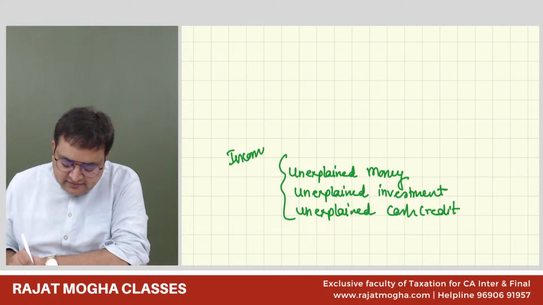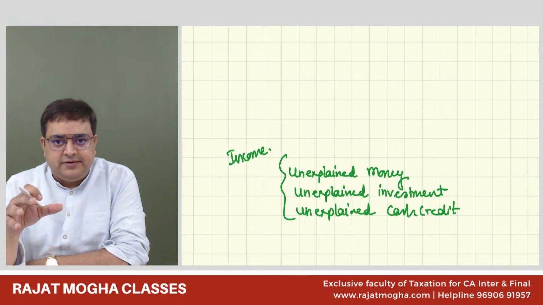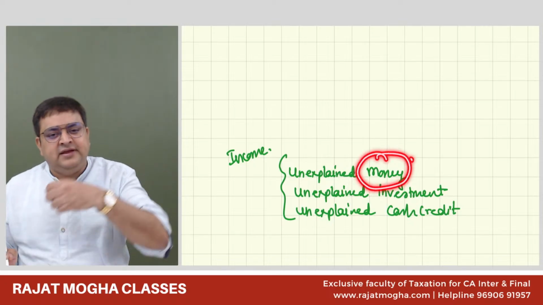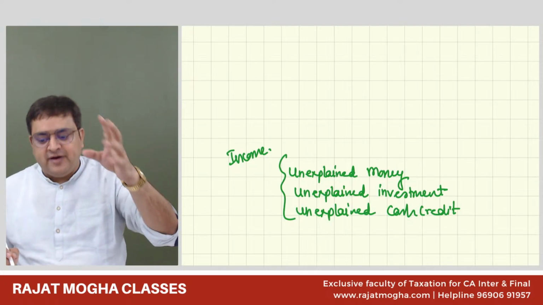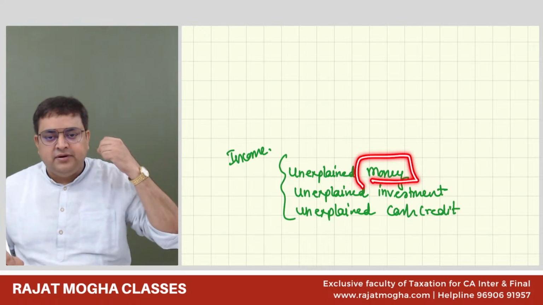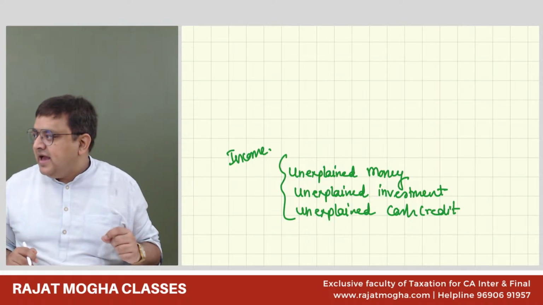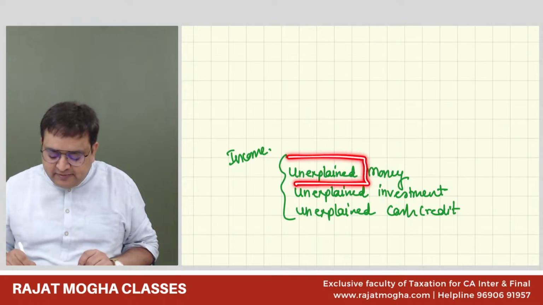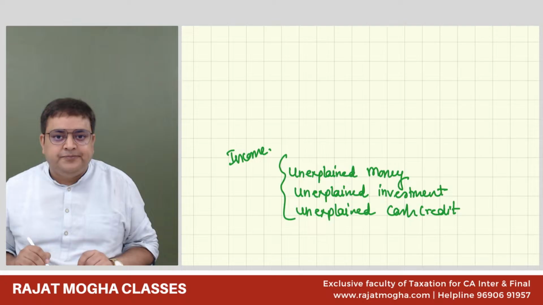What does it mean? Just understand this. If income tax officers found that there is some money which is lying at your place, let's say in your house, let's say there is an income tax raid, and in assessee's house we find crores of money, and we'll ask him, boss, from where you got this money? And he has no explanation to it, so we make it their income.